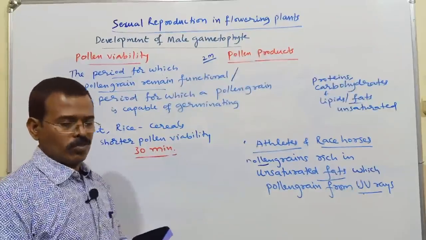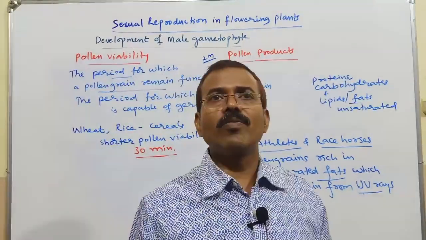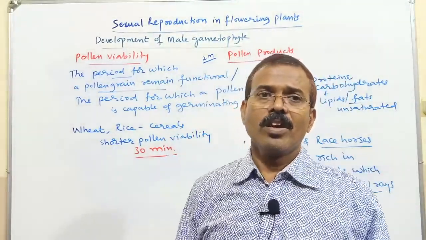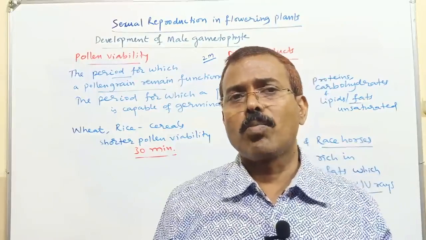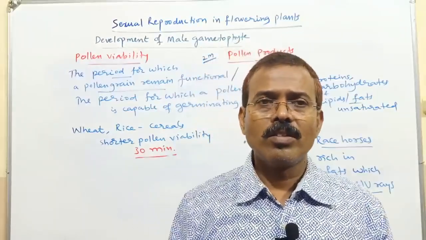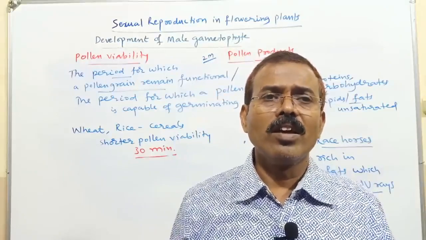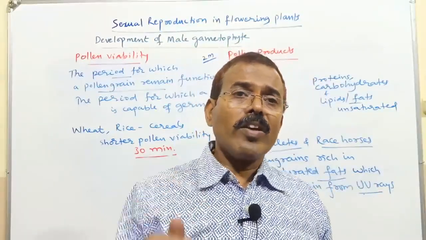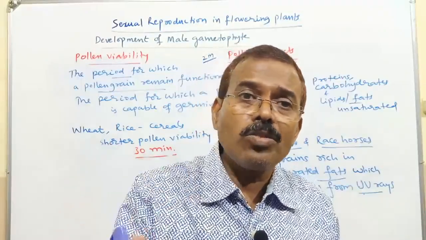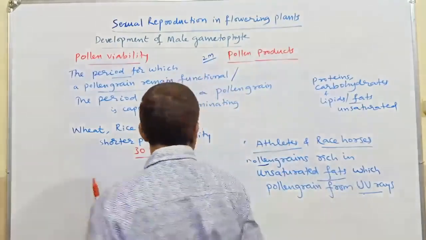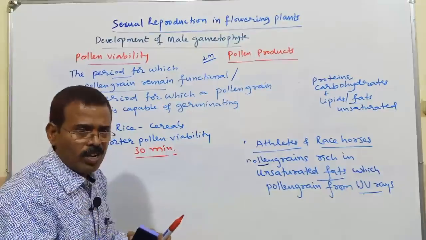30 minutes. The pollen viability of these cereals like wheat, rice, is just 30 minutes. After 30 minutes, they may lose their property of germinating. They may become non-functional. If they become non-functional, then there will not be any fertilization. So, for pollen grains which have a shorter pollen viability period, the best chance is